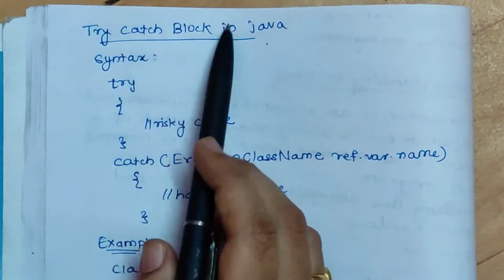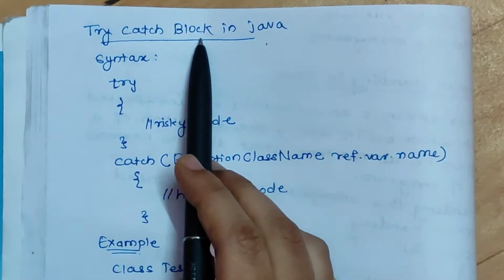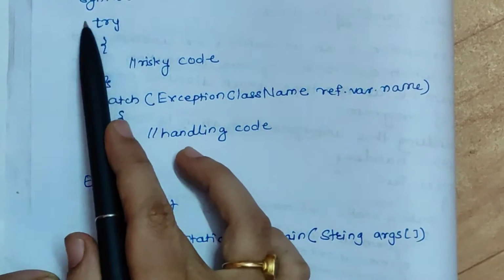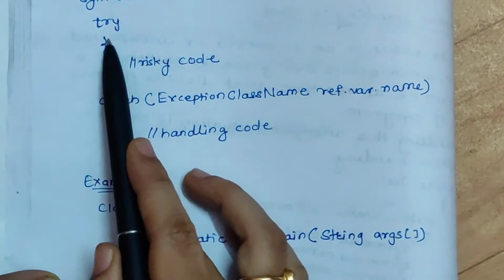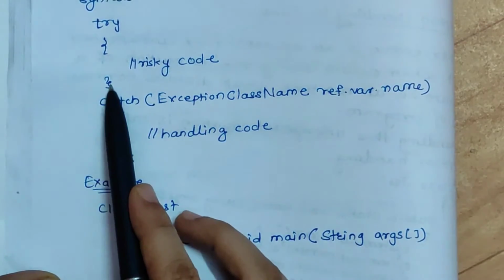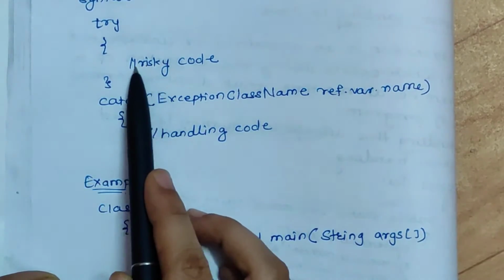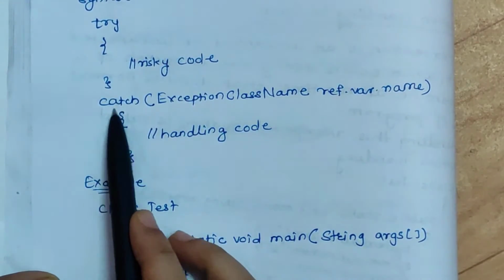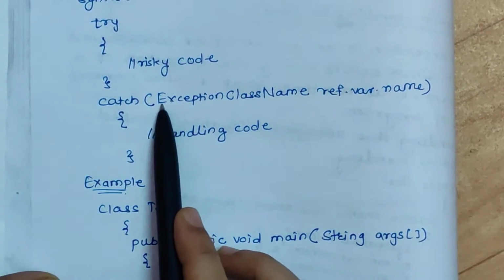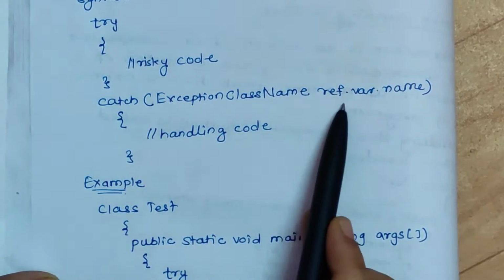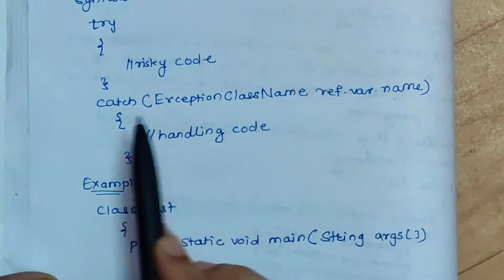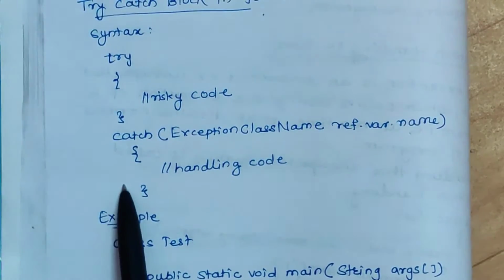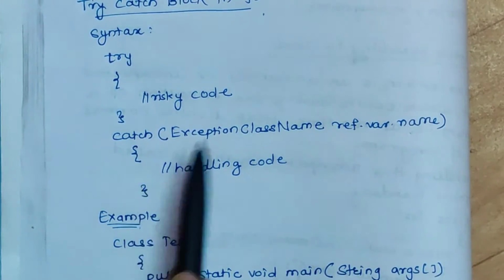Java provides a try catch block where we have to handle this exception. The syntax of the try catch block is: try is a keyword in Java, so try, and in this block, that is in curly opening and closing braces, you have to write the code which is at risk of having an exception, and this catch statement includes the exception class name and the reference variable name, and here you have to write the handling code. So this is the basic syntax of the try catch block.